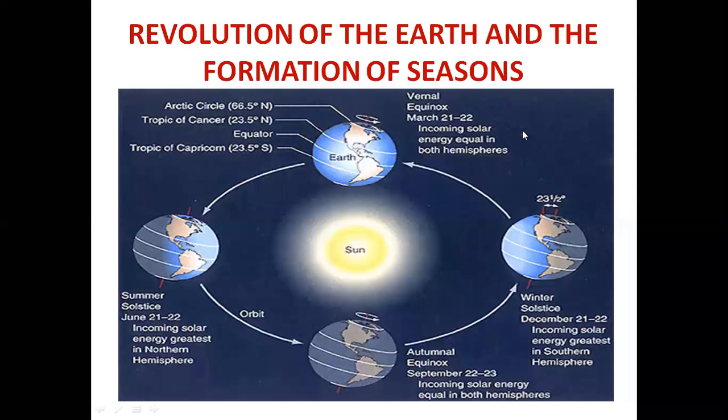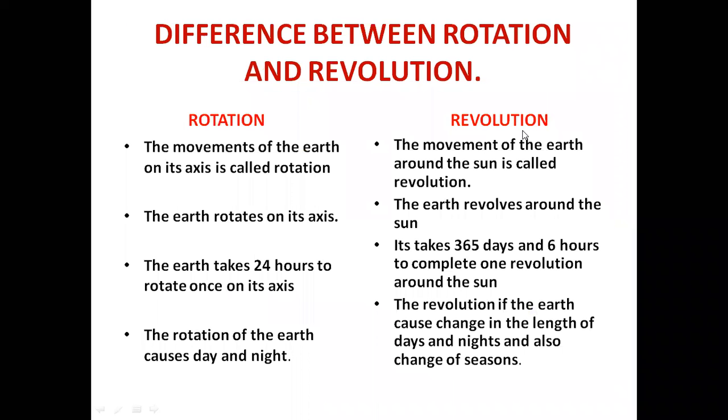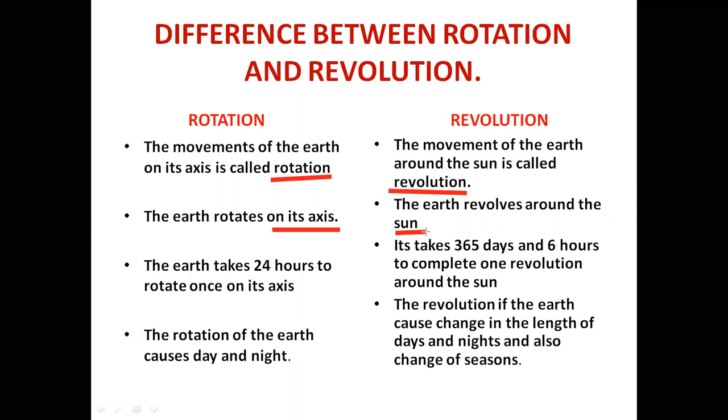It's all about the difference between rotation and revolution. So class, when the earth moves on its axis, we call it rotation, and when the earth moves around the sun, we call it revolution. अर्थ कहाँ मूव कर रही है? अपने एक्सिस पर, इसलिए हम उसको रोटेशन नाम दे रहे हैं. When the earth revolves around the sun, we call it revolution.